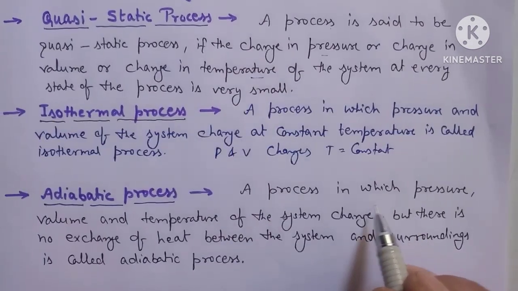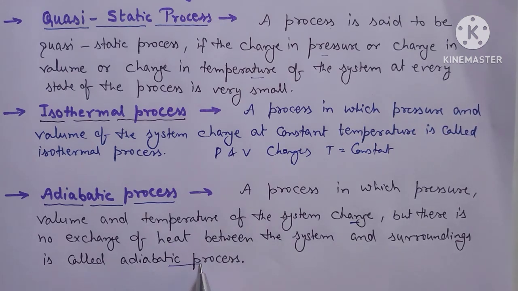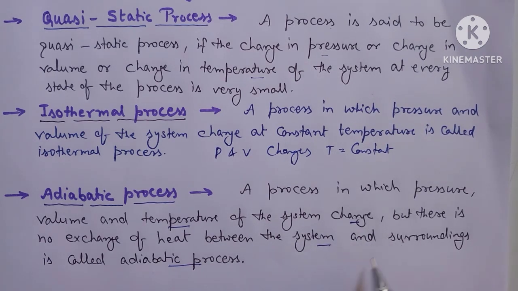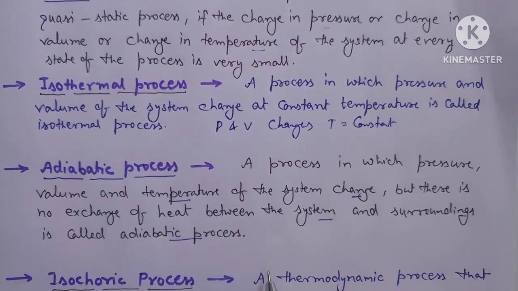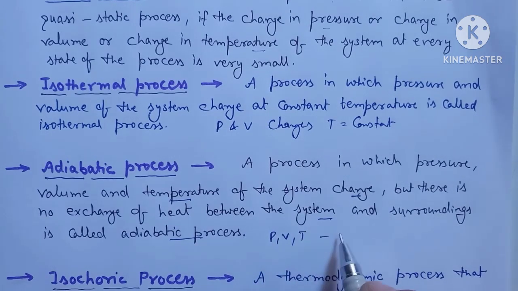Next one is adiabatic process. A process in which pressure, volume and temperature of the system change but there is no exchange of heat between the system and surrounding is called adiabatic process. In this process, volume, temperature and pressure of the system change, but there is no exchange of the heat between the system and surrounding, then this process is known as the adiabatic process. Means pressure, volume and temperature changes but there is no change of heat, means Q is equal to 0.